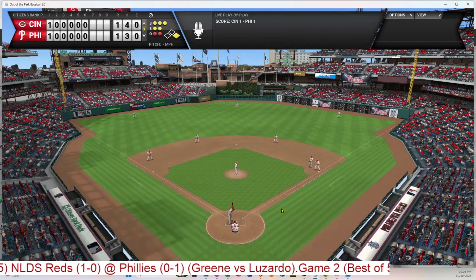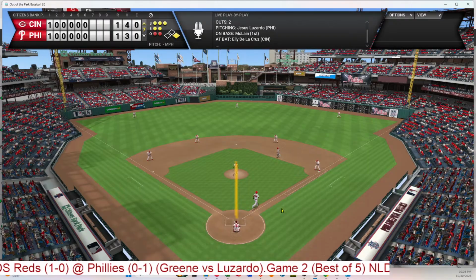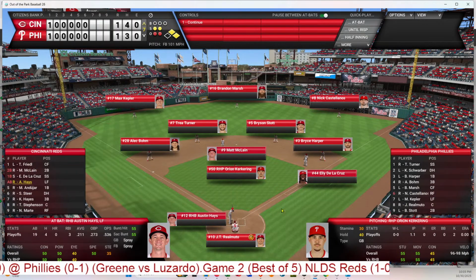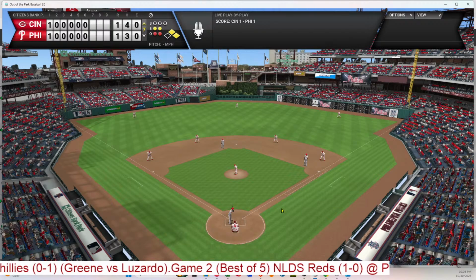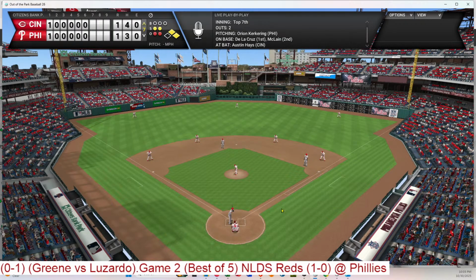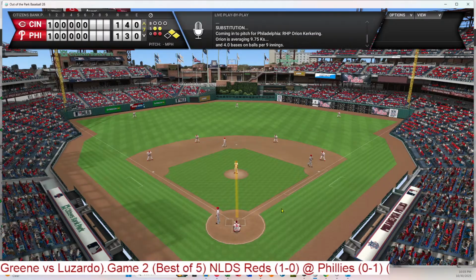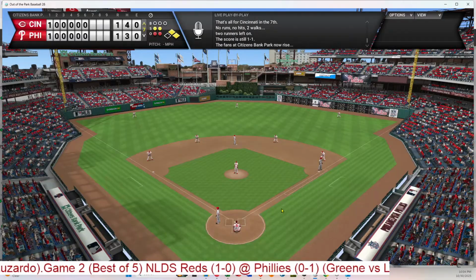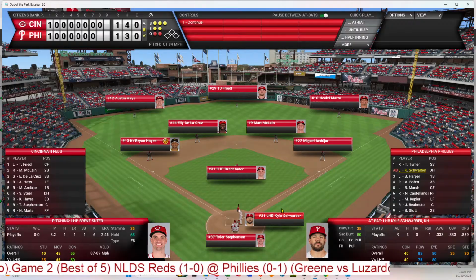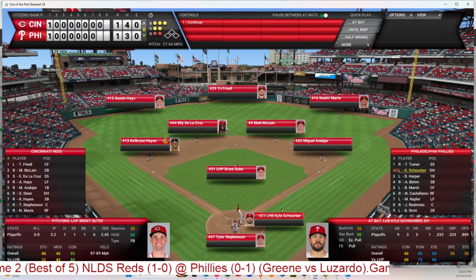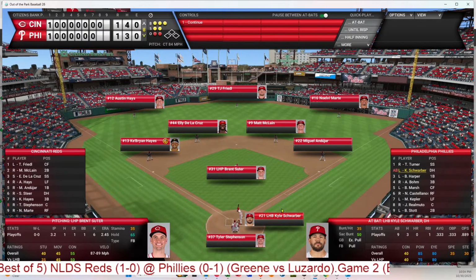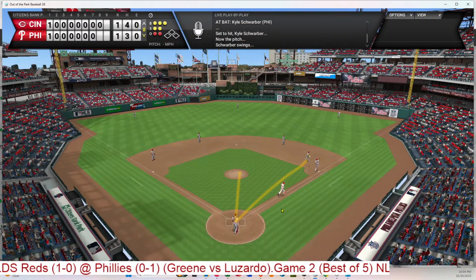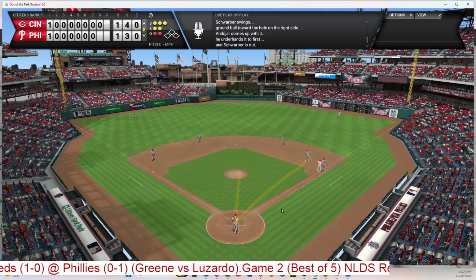And De La Cruz, top of the seventh. And he walked. This is when Luzardo came out. And here comes Kerkering to face Hayes with first and second. Puts out the threat. Kyle Schwarber. I don't know what he did. And Suter probably struck out. No, he grounded to first. Okay. Why that's a key play, I don't know. But it's a key play.